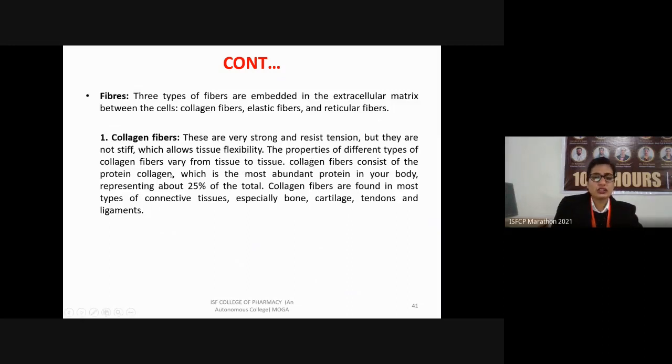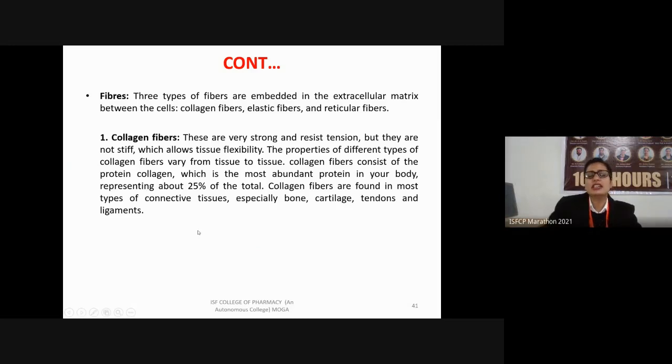Collagen is the most abundant or widely distributed protein in our body, which is 20 to 25% of the total protein in the body. The collagen fibers are found mainly in connective tissues, especially bone, cartilage, tendons, and ligaments.